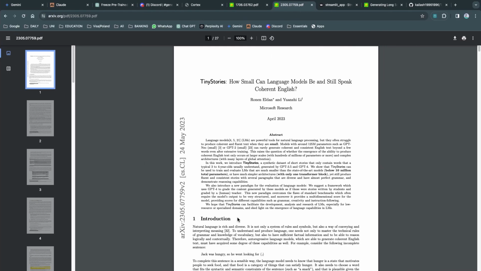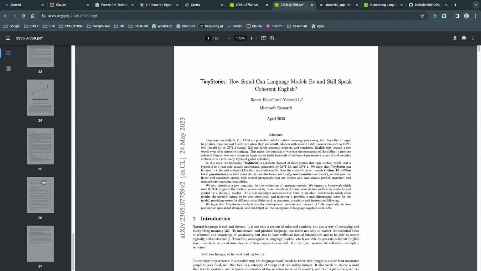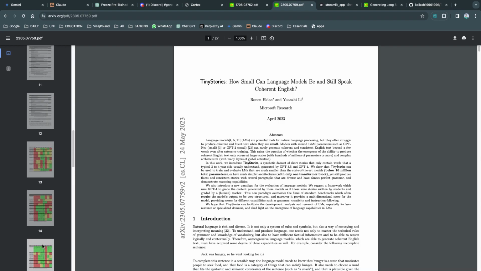And this is a research paper about the stories, where the authors try to figure out building a small ChatGPT kind of thing with only a million parameters. So it's not really a small paper. It has 27 pages. Yes.